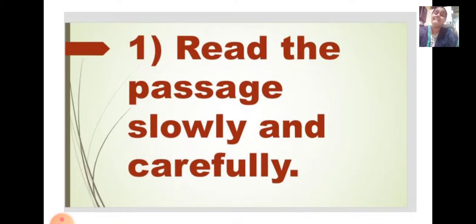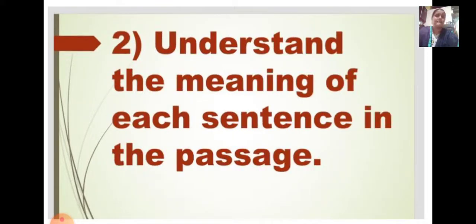So if I read in this manner, if I go slowly and read, then I will be able to understand the passage very thoroughly and very clearly. So while reading the passage, students, go slow, read slowly and carefully. Then the second thing is understand the meaning of each sentence in the passage. Suppose you have read one line and if you have not understood it, once again read it. Then read the next line also. Try to connect both the sentences together and then surely you will understand the meaning of that sentence.